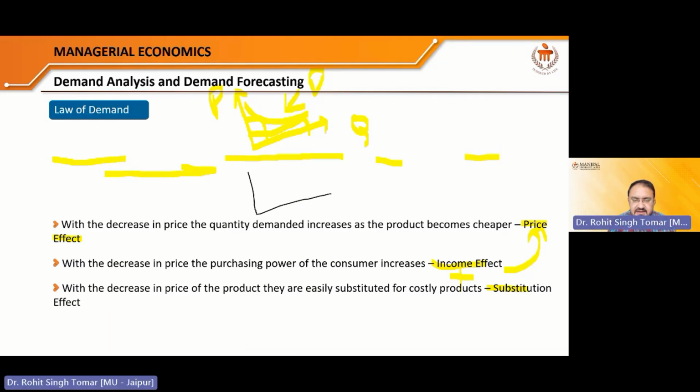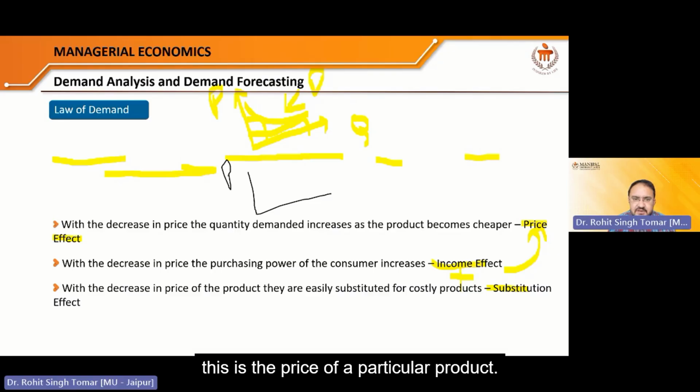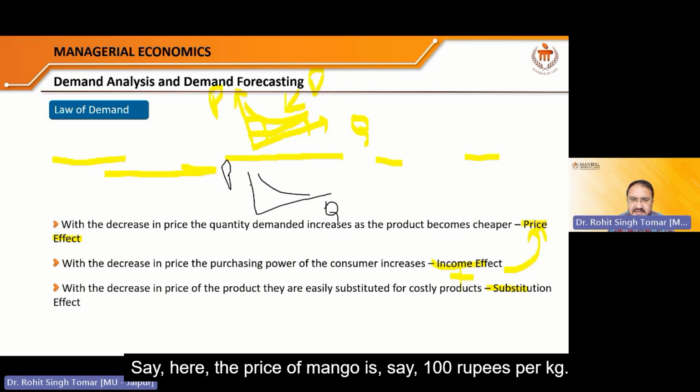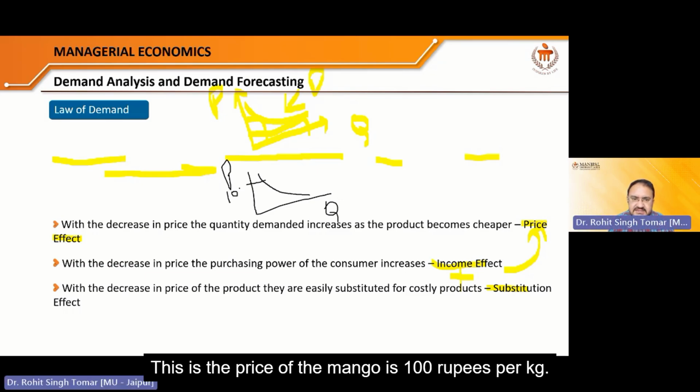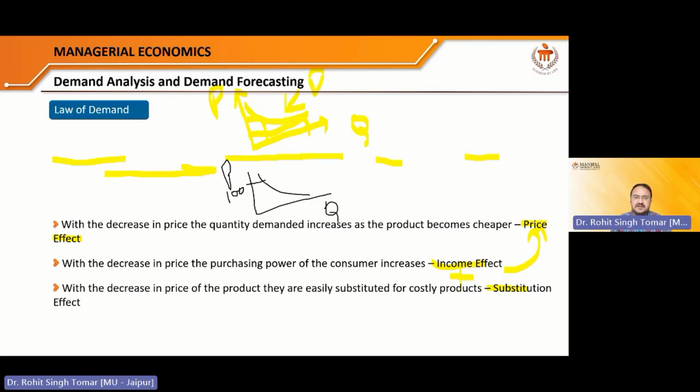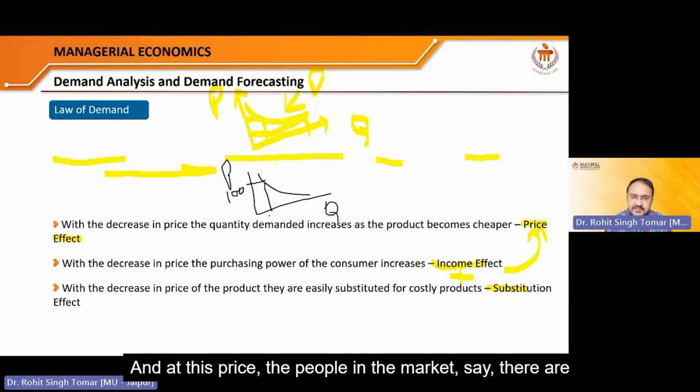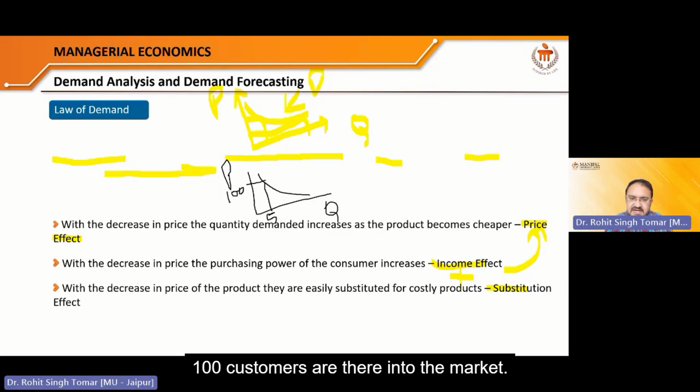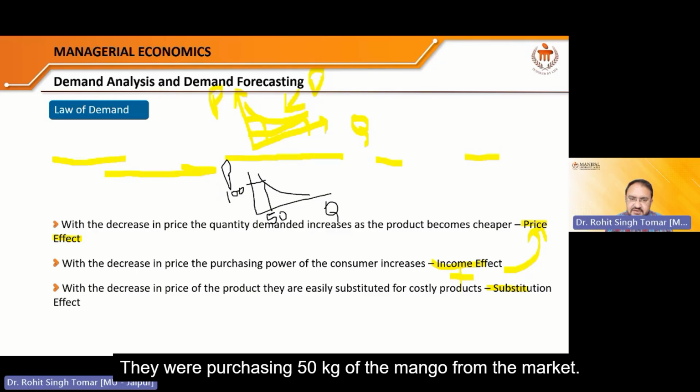So as you can see here, this is the price of a particular product. This is the quantity of a particular product. If price decreases, the quantity increases. Say here, the price of mango is 100 rupees per kg, right? And at this price, say there are 100 customers in the market, they were purchasing 50 kg of the mango from the market.